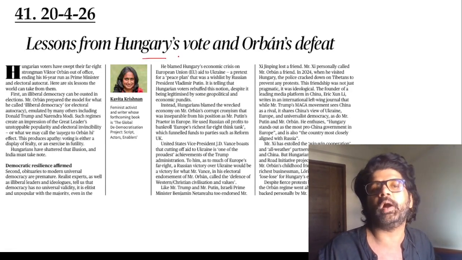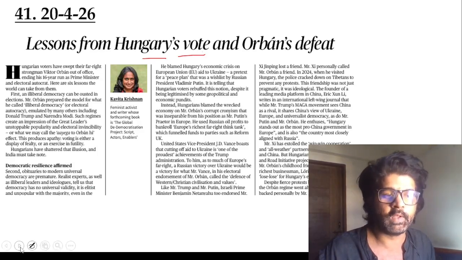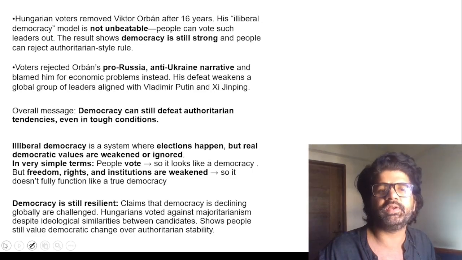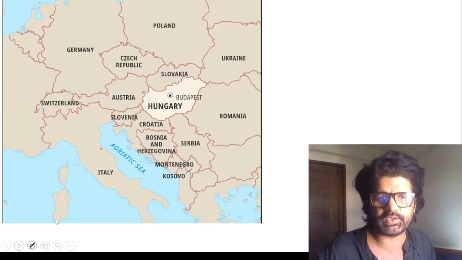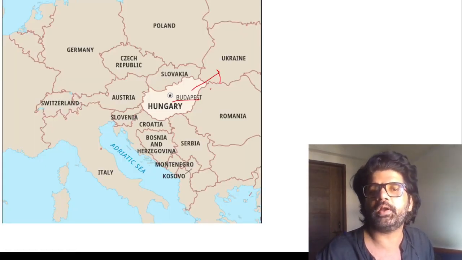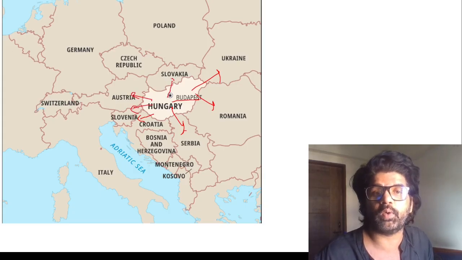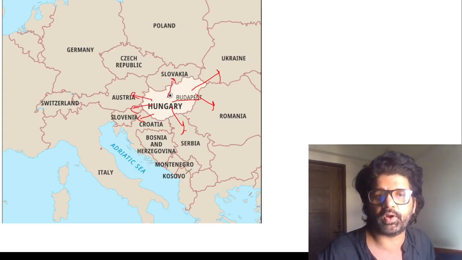41st article, lessons from Hungary vote and Orban's defeat. In Hungary there was a right-wing leader, Viktor Orban, and he has been defeated now after 16 years of illiberal democracy. Before we talk about that, Hungary, Budapest, bordering Ukraine, Romania, Serbia. Have a look at this because Hungary has been asked, and it's bordering Ukraine, so it's in the news also. Slovenia, Austria, Slovakia. You can see the countries which are bordering it.